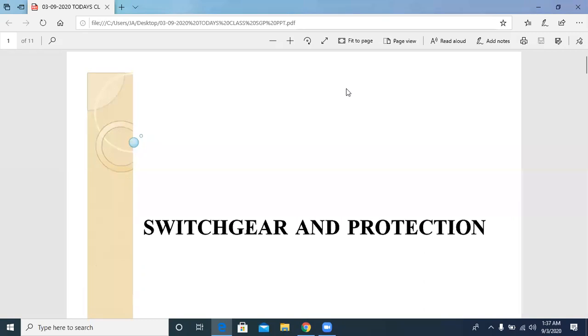In last class, we had a discussion about some types of circuit breakers, like oil-less circuit breakers. Those are air blast circuit breakers, SF6 circuit breakers, that means sulfur hexafluoride circuit breakers, and vacuum circuit breakers. And also, we had seen the advantages and disadvantages of those circuit breakers, and also the applications of those circuit breakers. Now, in this class, we are going to discuss a new topic. That one is ratings, circuit breaker ratings.